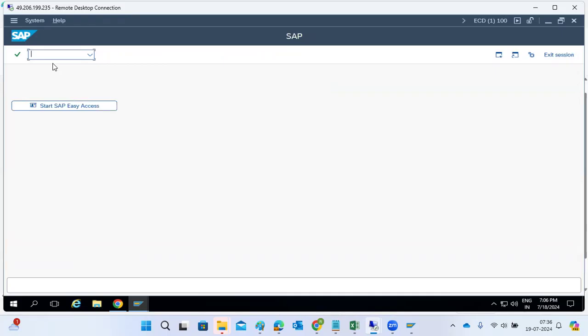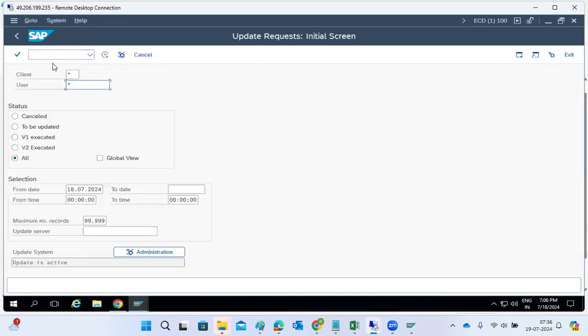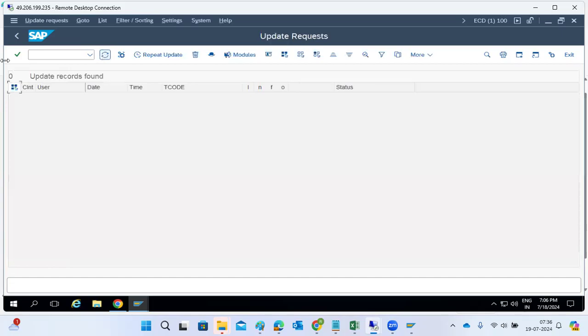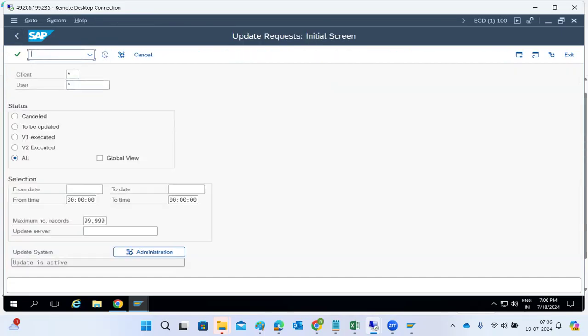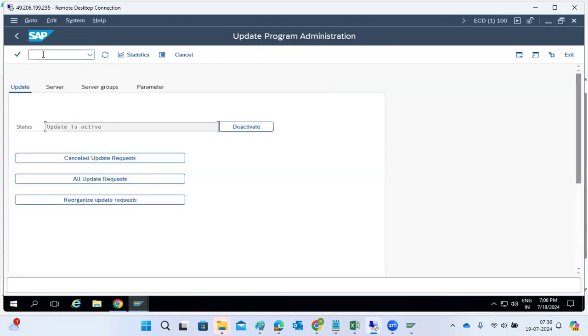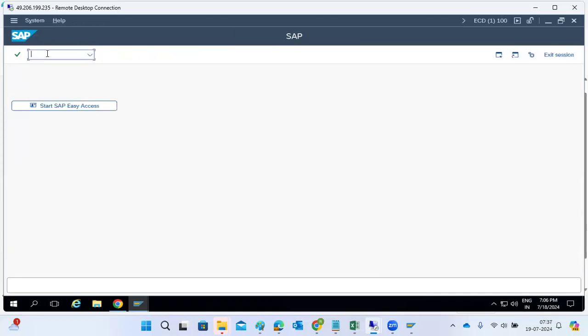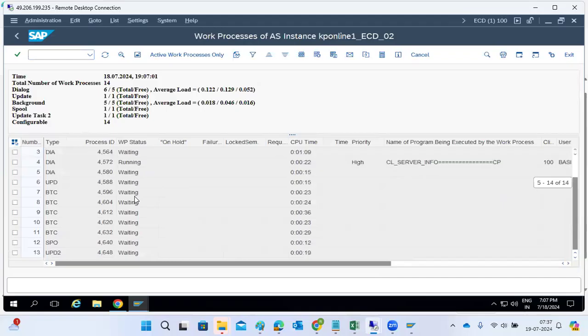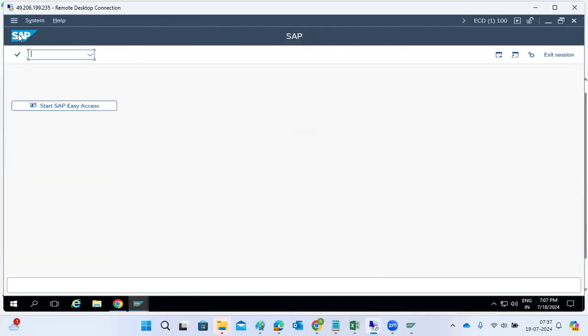We need to monitor. We need to check, are there any failed update records in our system or not? No records. What is the status of the update status here? Active, fine. So are there any long running work processes in the system? Nothing is there, fine. One by one, every day we need to check all those things here.